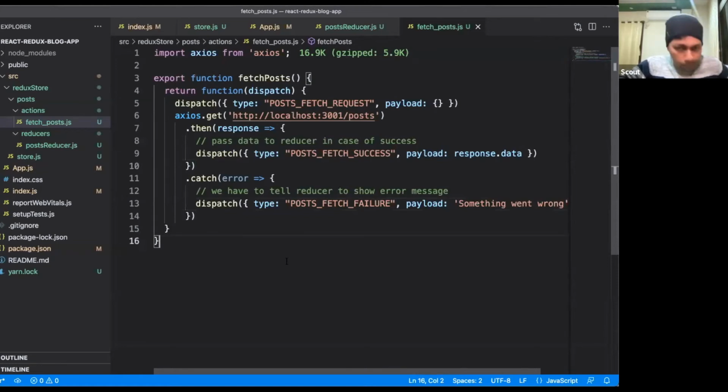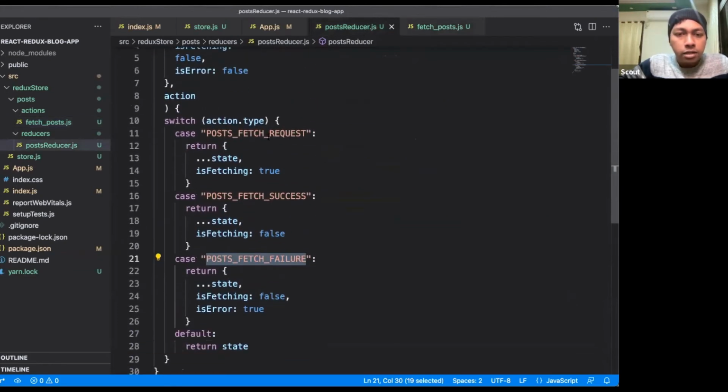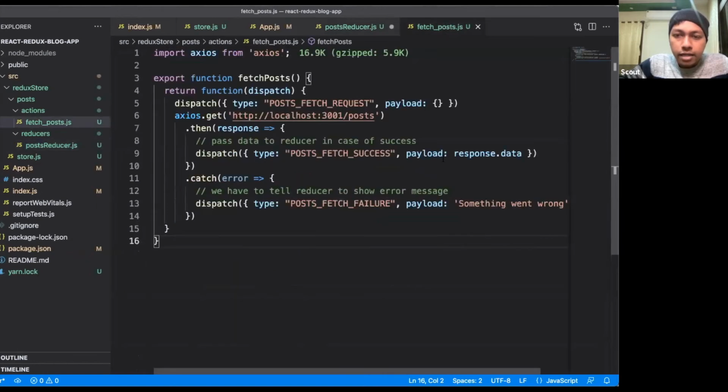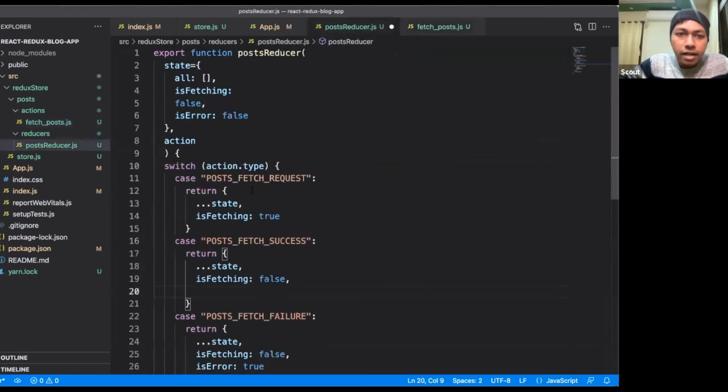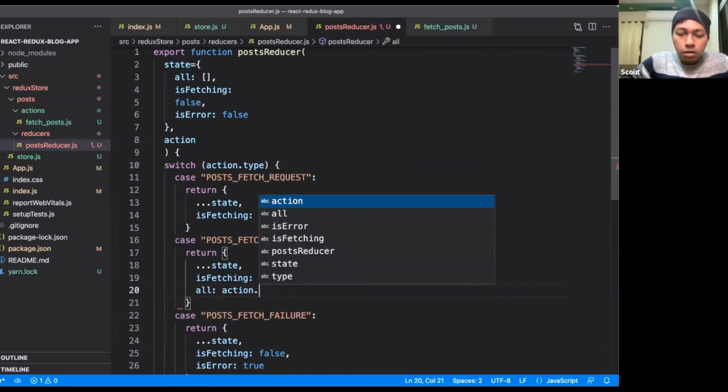Okay. So now we have to go back to our reducer file. As you can see, for every action type, I have only defined the is fetching property. Now for success, I am passing the data in the payload, so I have to set this data to this all attribute. Initially it is an empty array, but whenever the data comes, it should have all the data, right? So how will we do that? We will do it something like action dot payload.